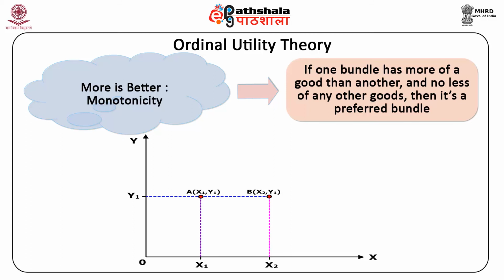This assumption fails if you assume that there is a satiation point, which is when MU is equal to 0 and MU is less than 0 thereafter. We have a figure which is showing this, known as figure 4, where we show more is better.